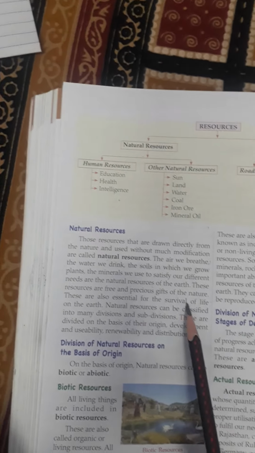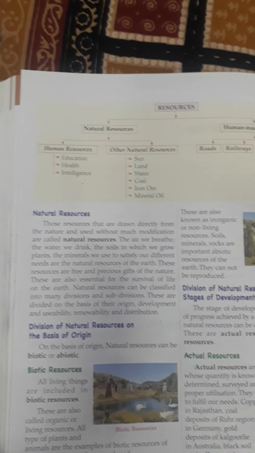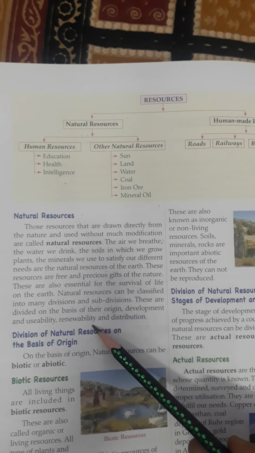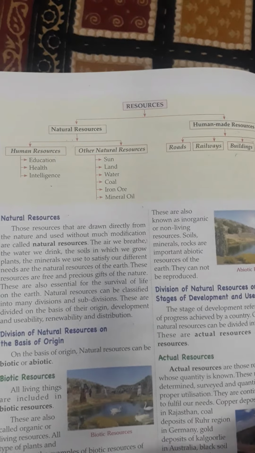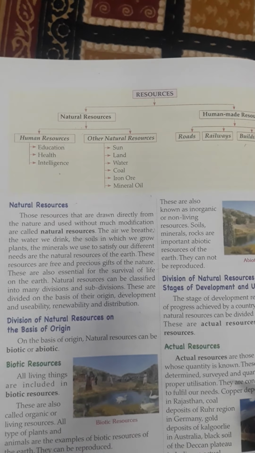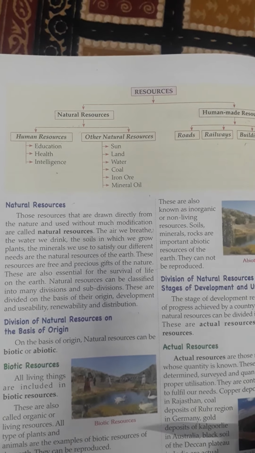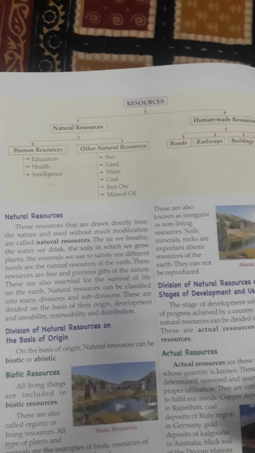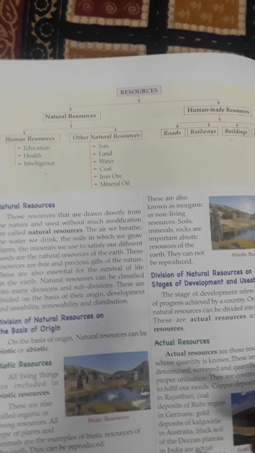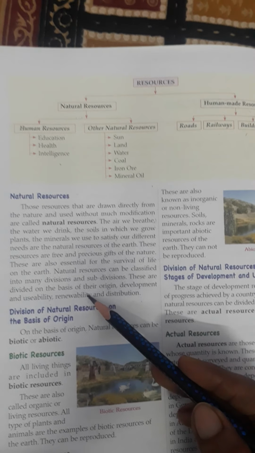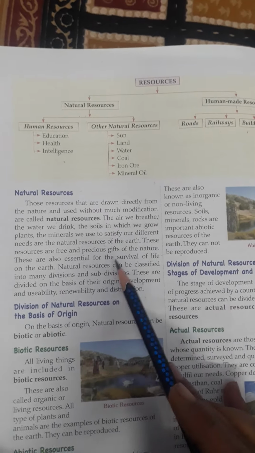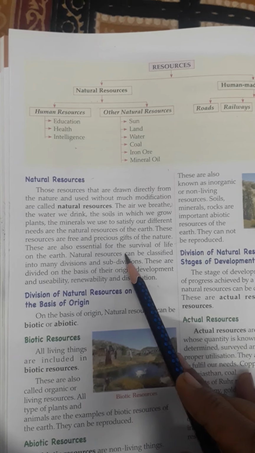First of all, children, origin means where it begins, and renewability means capable of being renewed, like solar energy. In other words, we can say replacement by new growth. This is the meaning of renewability. So these are all natural resources.